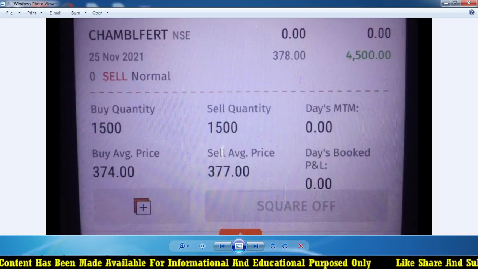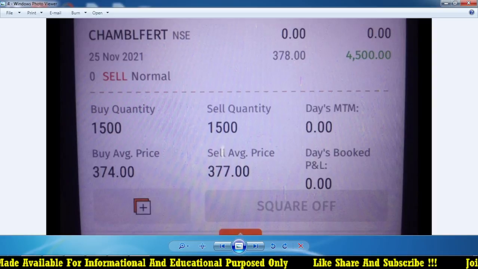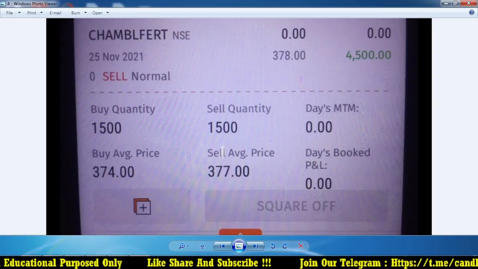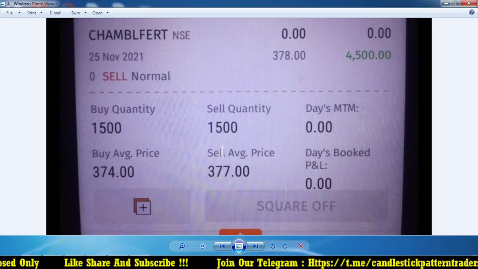And this is my intraday future trade. I am also planning to take some intraday trades. One of the trades I took was Chambal Fertilizer, which gives me around 4,500.